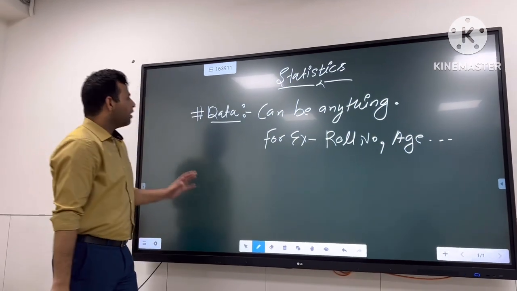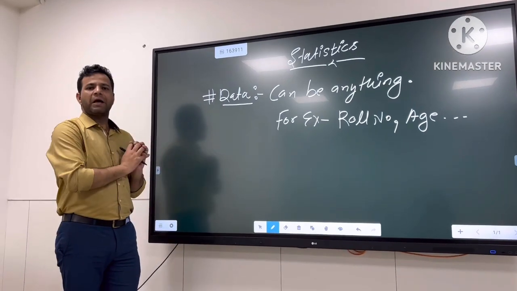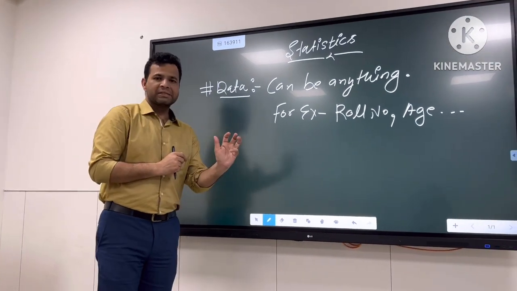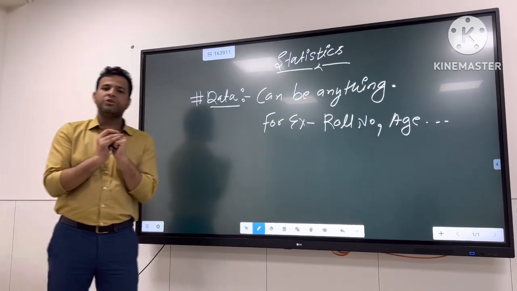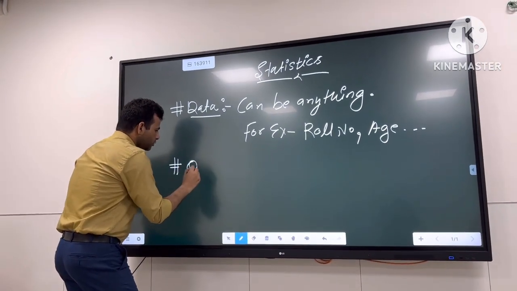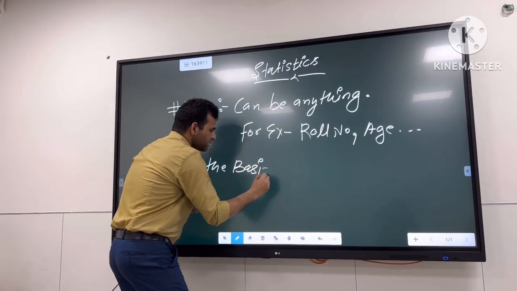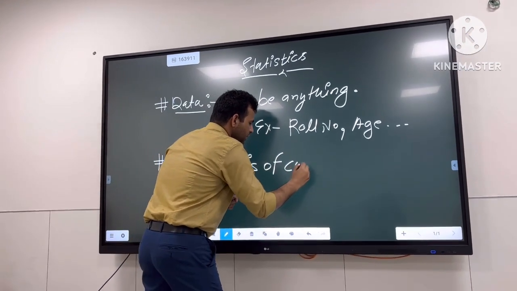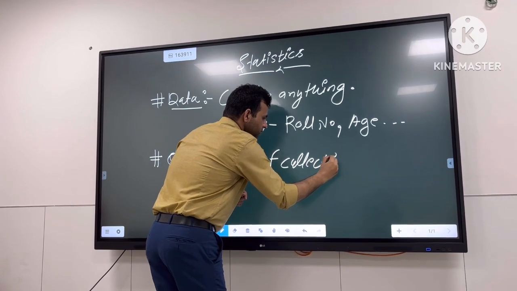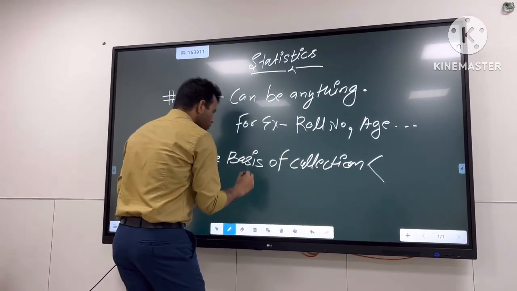Now how can we collect that data? On the basis of collection, we can differentiate data into two types.